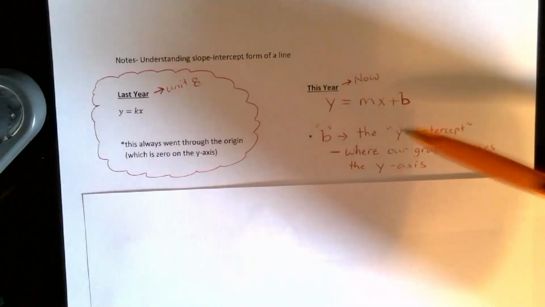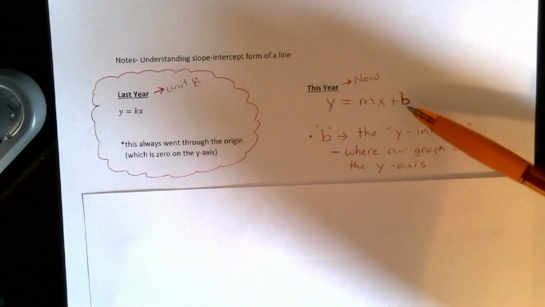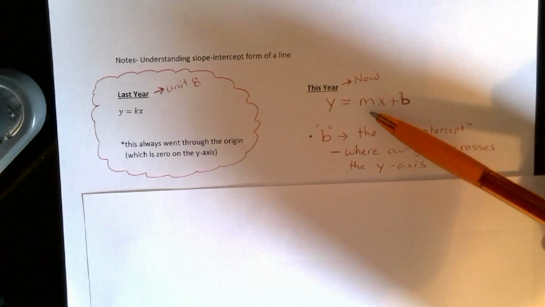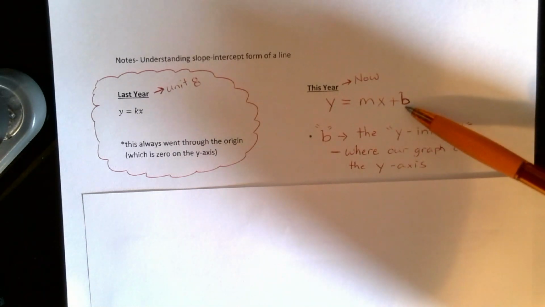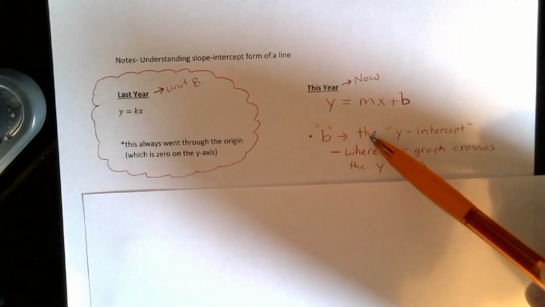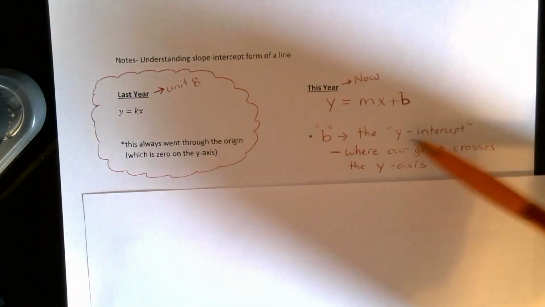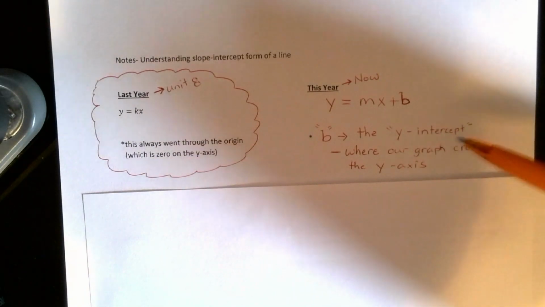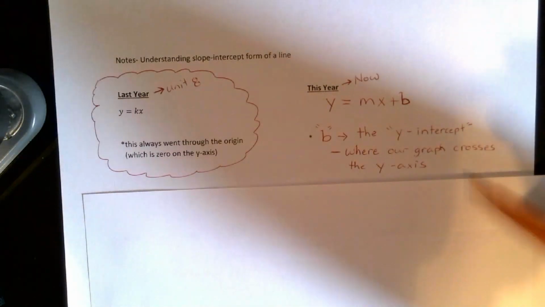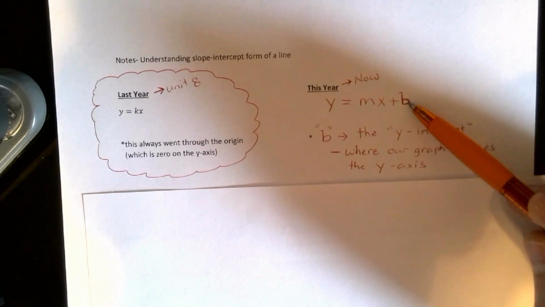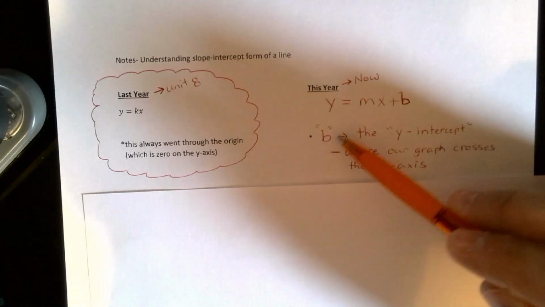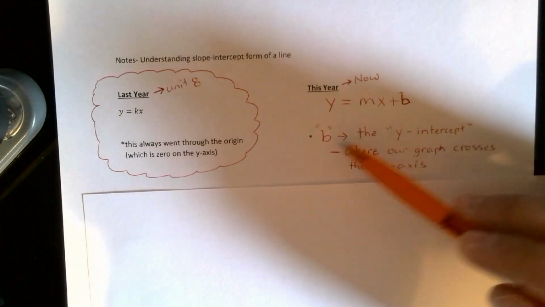Now, for this year, we have what are called linear equations, in the form y equals mx plus b, and we're going to talk about what this m and this b really mean. The easier one to consider is b, which is what they call the y-intercept. That's the actual math term for it. In other words, it's where our graph crosses the y-axis. So that's what this b value is. And I always remember that when I make my graph, I begin at the b point, the y-intercept.